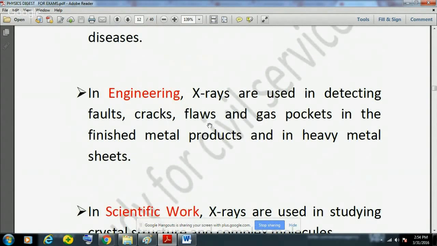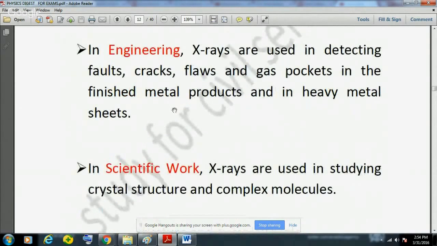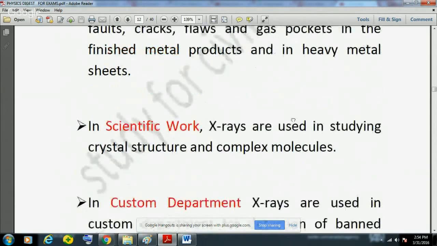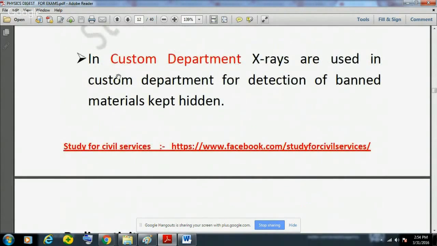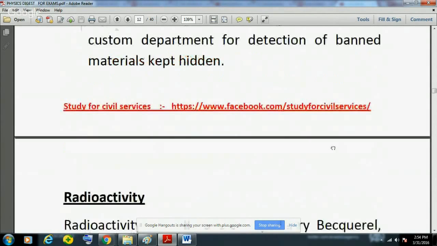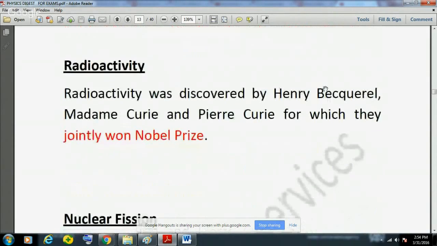They are used in detecting faults, cracks, flaws, and gas pockets in finished metal products and in heavy metal sheets. They are also used in scientific work. X-rays are used in studying crystal structure and complex molecules. Then X-rays are also used in the customs department, for detection of banned materials kept hidden.